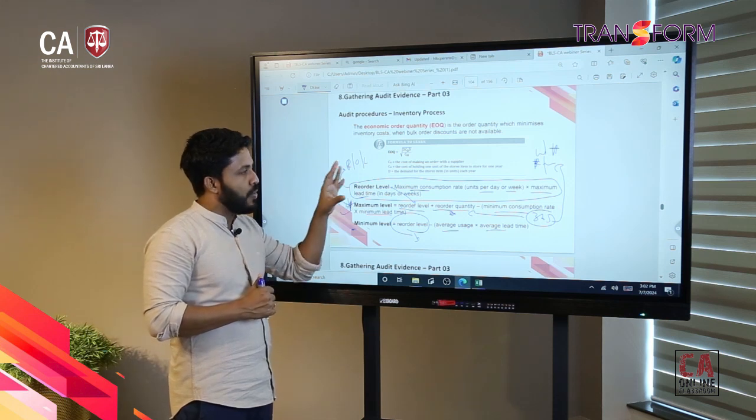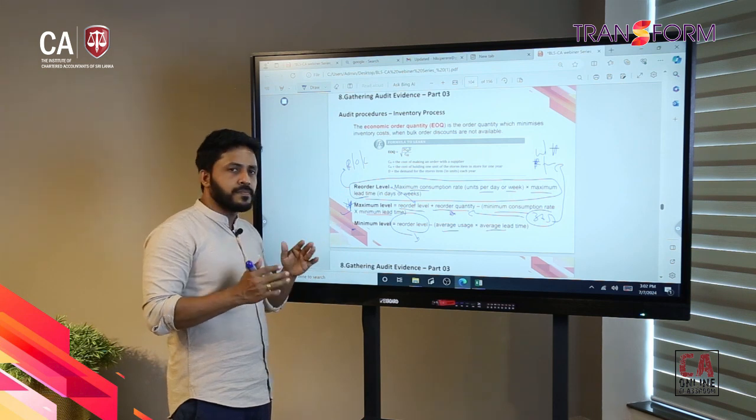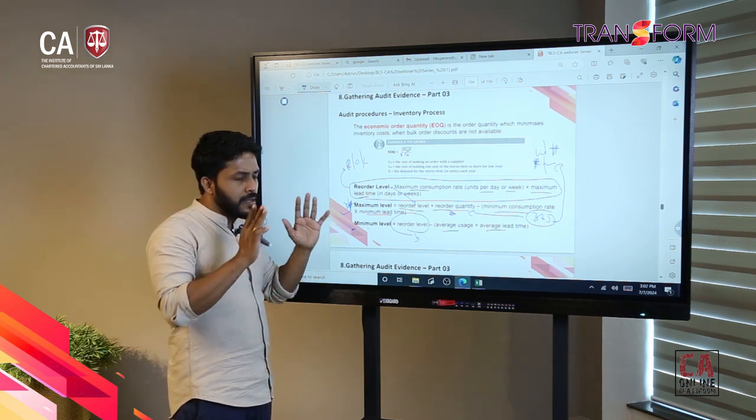Those can be used for the inventory monitoring aspect. So then I hope you now have proper knowledge about the process of